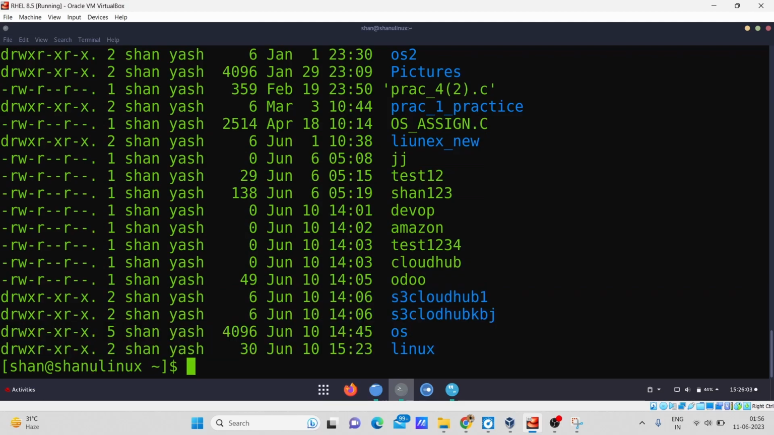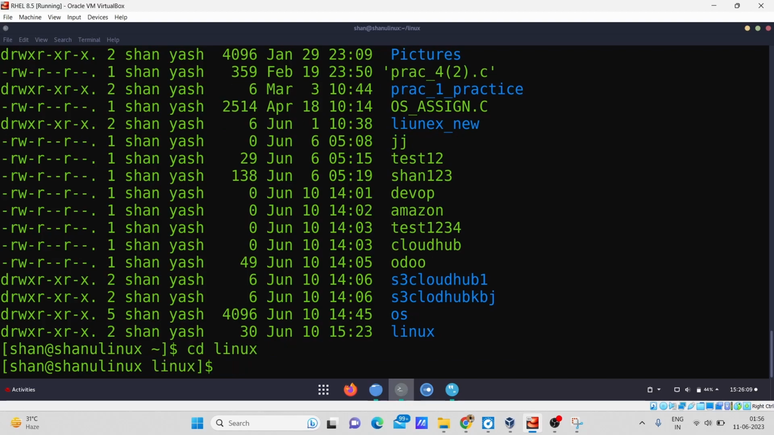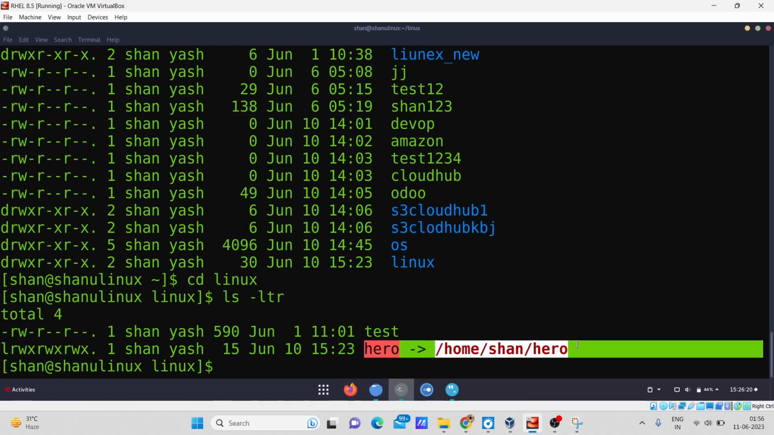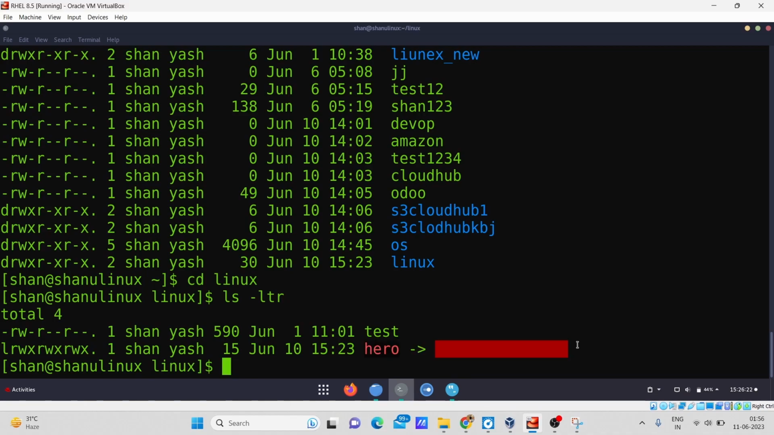So now we will see what has happened to our soft link in the Linux directory. Now I will apply the command ls -ltr. So you can see that it is showing this kind of highlighted area here. That basically represents that our file has been removed from the home directory.